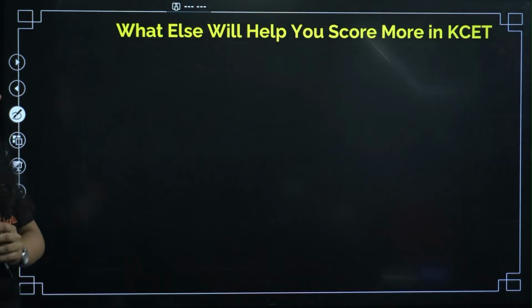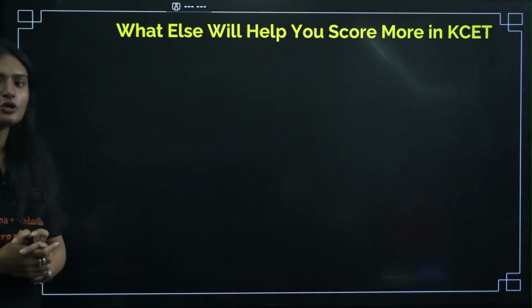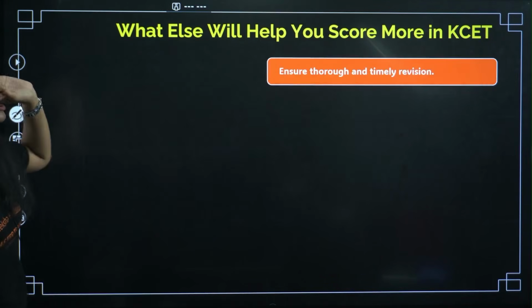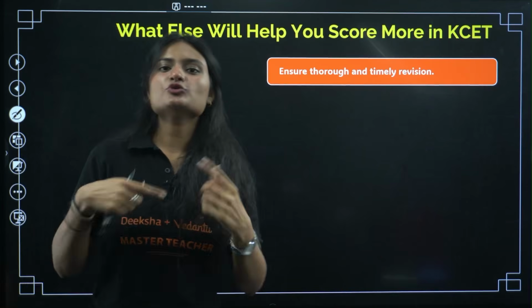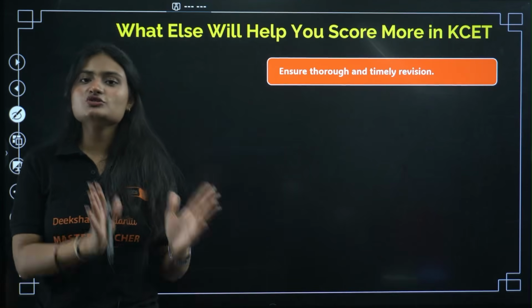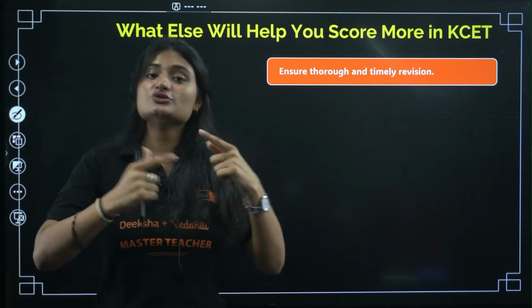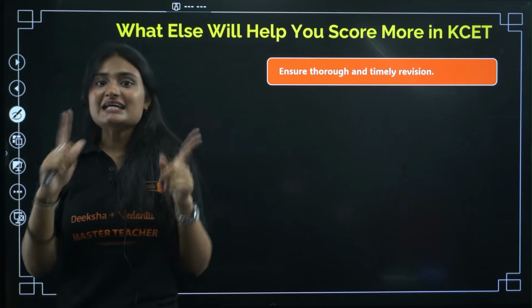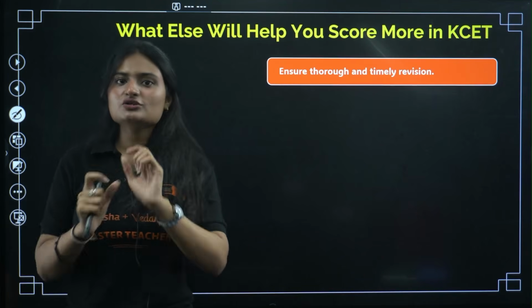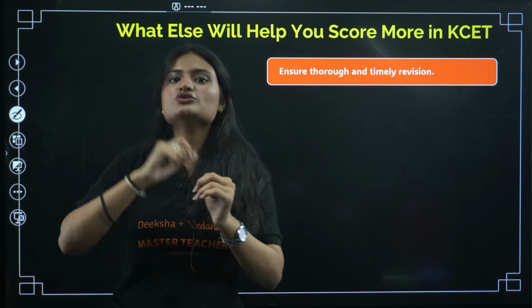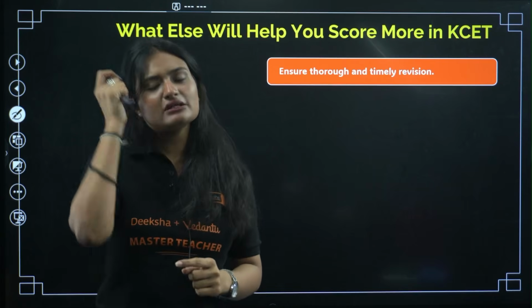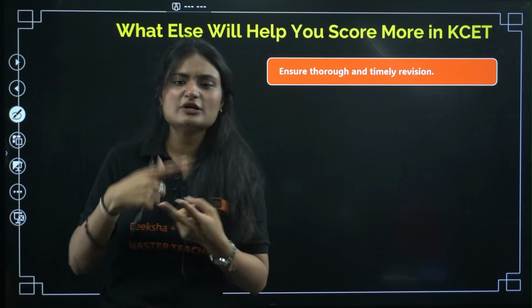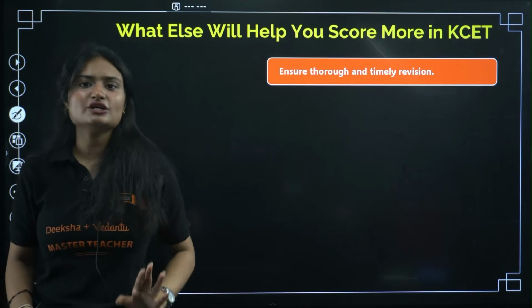Now what else will help you score? What other tips are we talking about? The other tips include that you ensure thorough and timely revision. Now is not the time to learn anything new. Whatever you have learned, you just need to revise it, and you need to revise it thoroughly, okay? And timely revision means you revise it every day, then you do weekly revisions, right? That is a must actually. And every day, whatever you study, if it's physics, chemistry, maths, biology, doesn't matter, you revise it at the end of the day, okay?